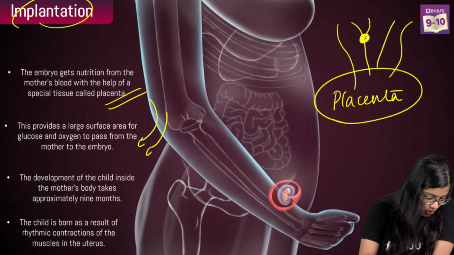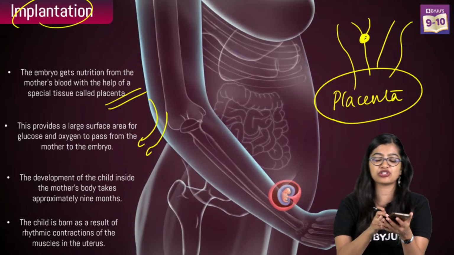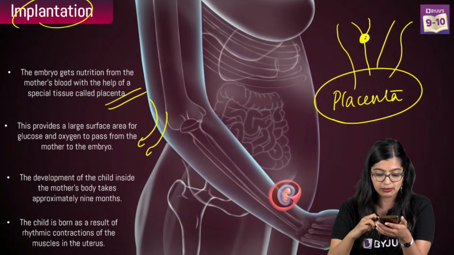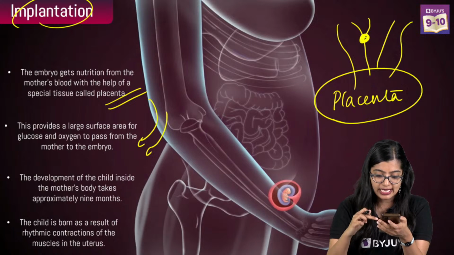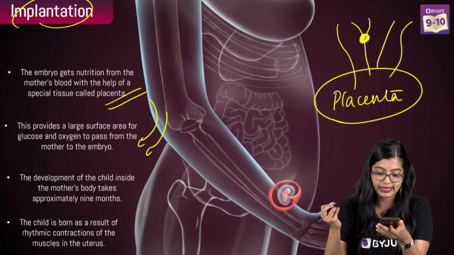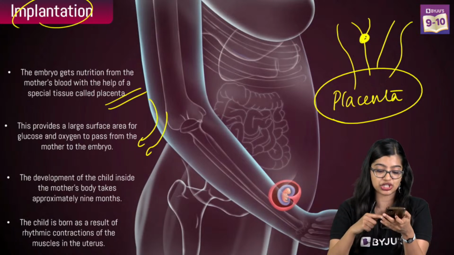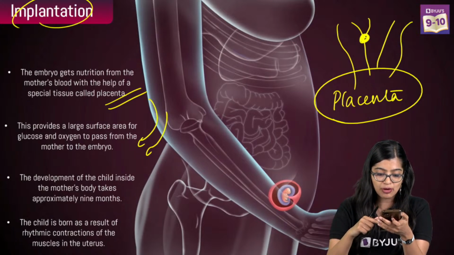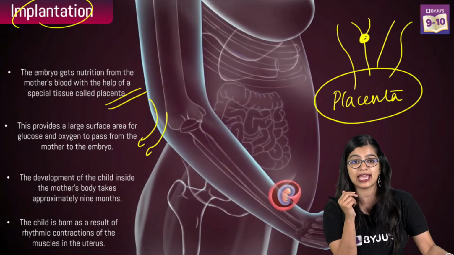Manu, wait, let me go back. Yash, which question did I not answer, please? Let me check. The chat is moving a little fast. Okay. Placenta forms villi towards the embryo, creating a large surface area. Very good. Yes. Very good, Yash. Very good, Varsha. Very good. Manju, I am not able to find your answer in my chat for some reason. Can you send it to me once again?